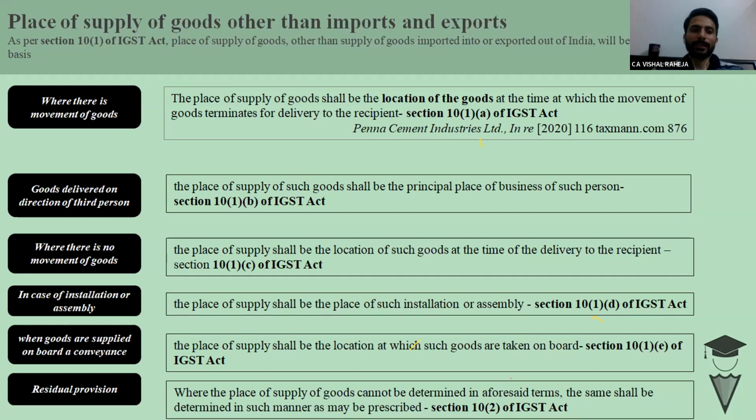I hope my query is clear to the participants. Sumit is saying customer comes to my shop to purchase goods. That would fall under where there is no movement of goods. But my query is, where is it written here that the movement of goods will be done by the supplier?